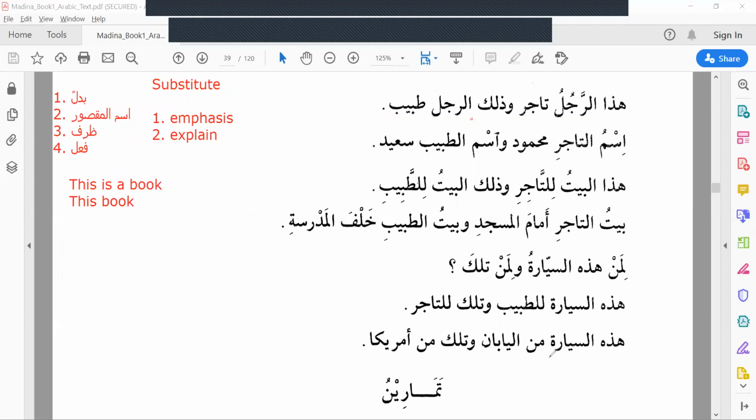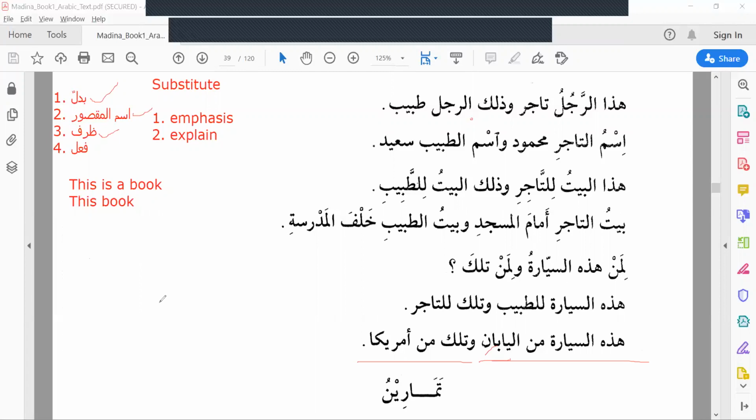هذه السيارة من الياباني. This car is from Japan. Yaban we have already learned. Yabani. Now we are going to learn Ismul Maqsoor. We have learned Badal. We have learned two more verbs. Now we are going to learn Ismul Maqsoor.